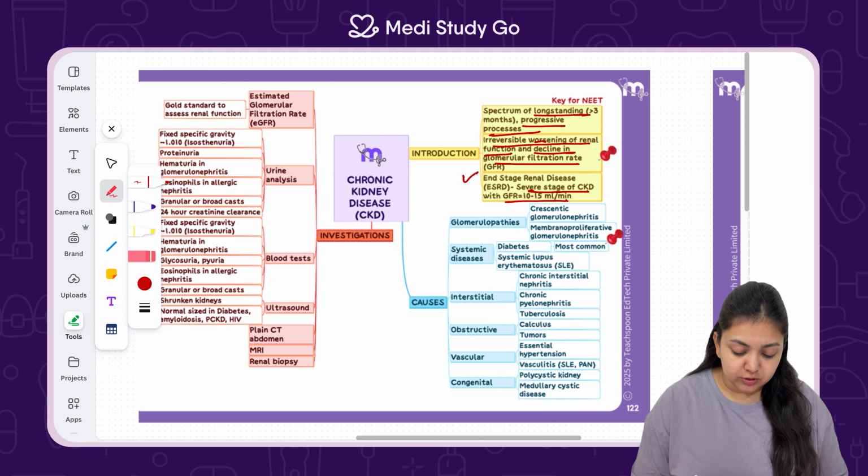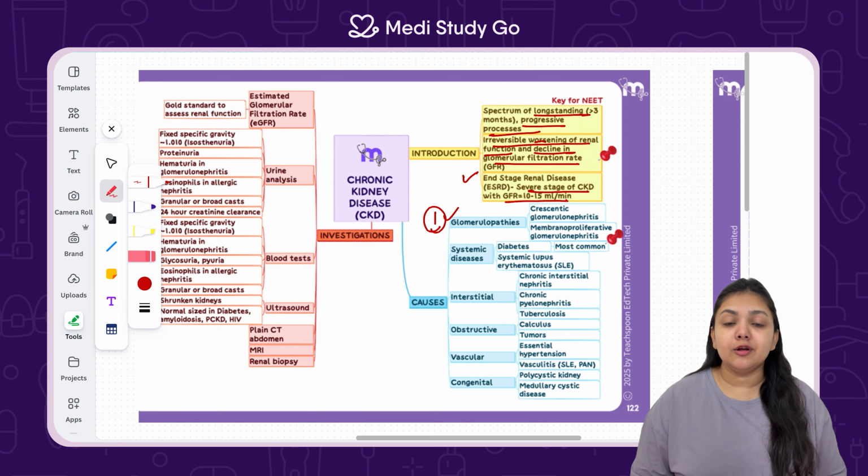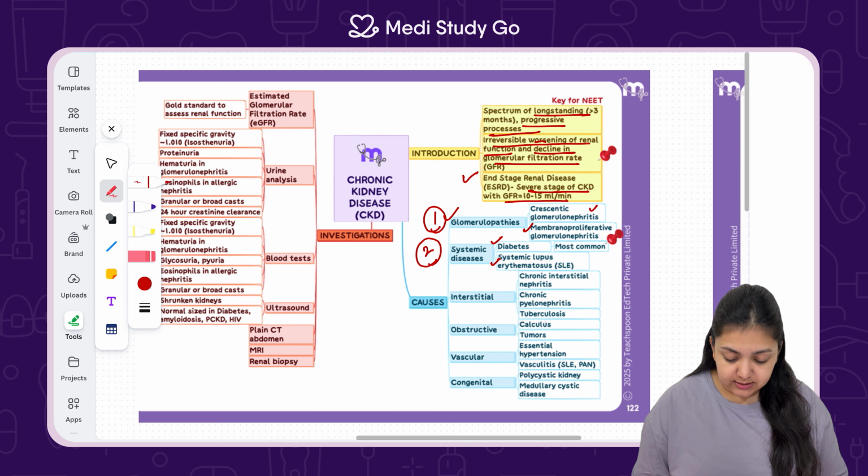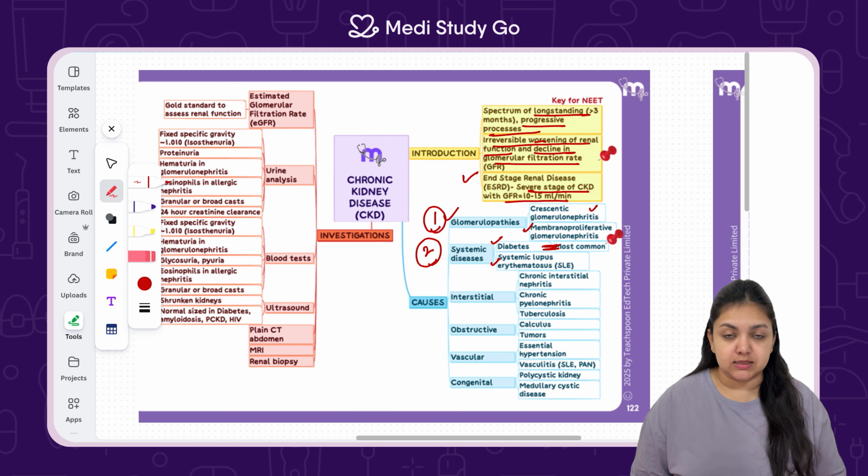the kidney. Coming to the first one, which is glomerulopathies, wherein the glomerulus is involved. That can be because of crescentic glomerulonephritis, wherein the glomerulus is being blocked because of deposition of maybe antigen-antibody complexes, which leads to obstruction. Secondly, there can be membranoproliferative glomerulonephritis, wherein proliferation happens in the basement membrane itself, which leads to deranged structure and filtration rate. Then there can be systemic diseases like diabetes mellitus and systemic lupus erythematosus. Diabetes mellitus is the most common cause for chronic kidney disease because the kidney is functioning more to filter out a high content of sugar present in the blood.